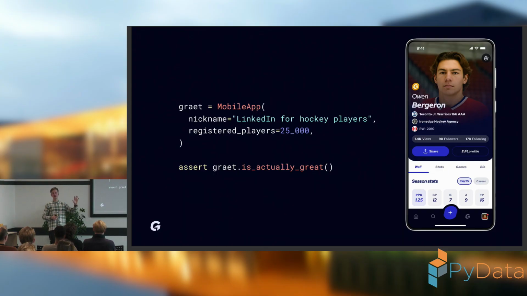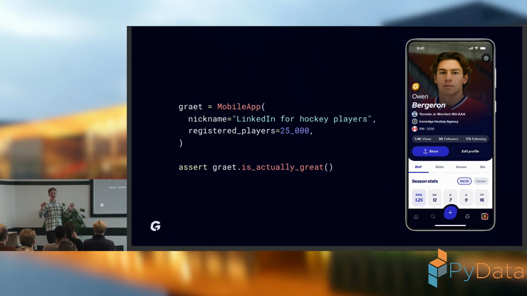The first group is young ice hockey players from age, let's say, 13 to 18, sometimes 19, 20. These players create their profile on the platform. They try to look good on the platform by connecting performance statistics, by uploading videos of themselves playing hockey, and by showing their skills.